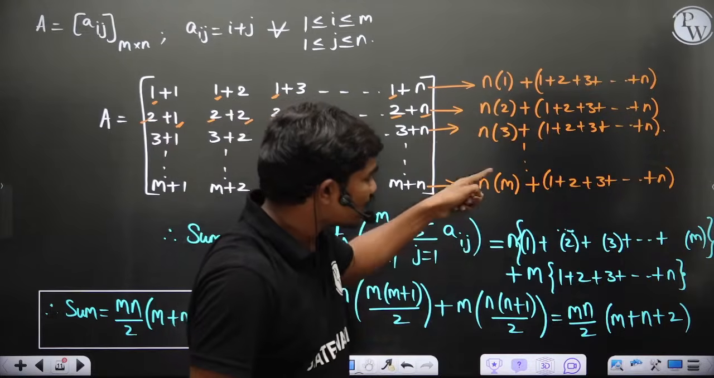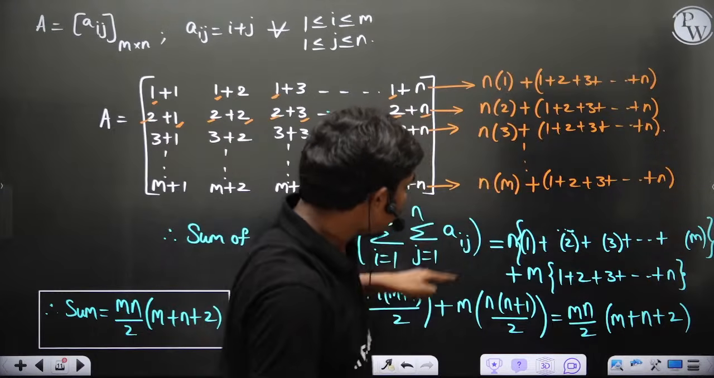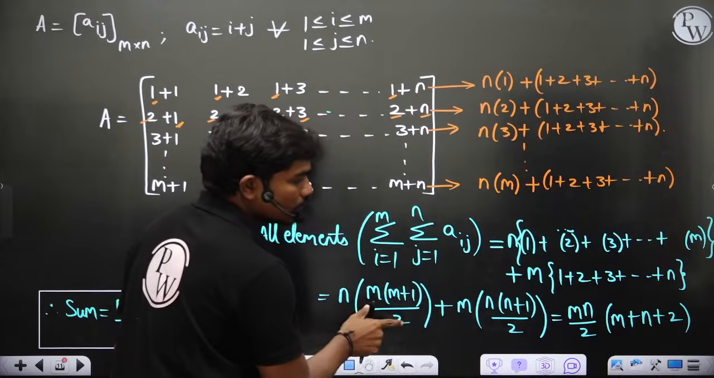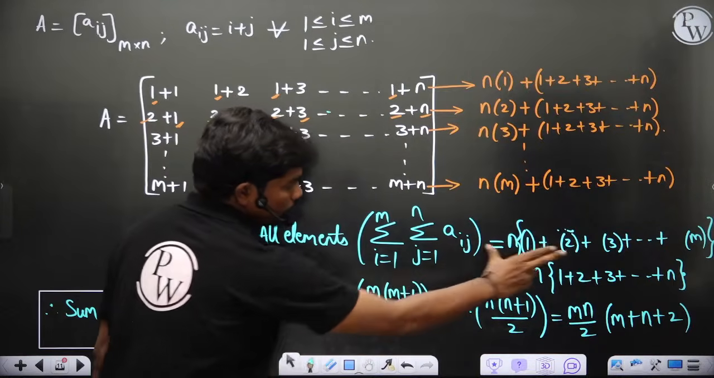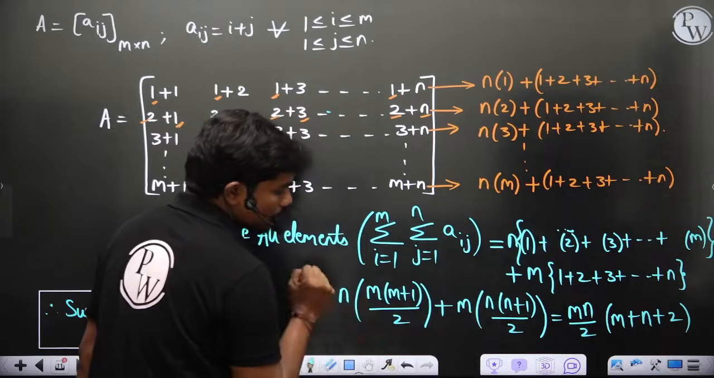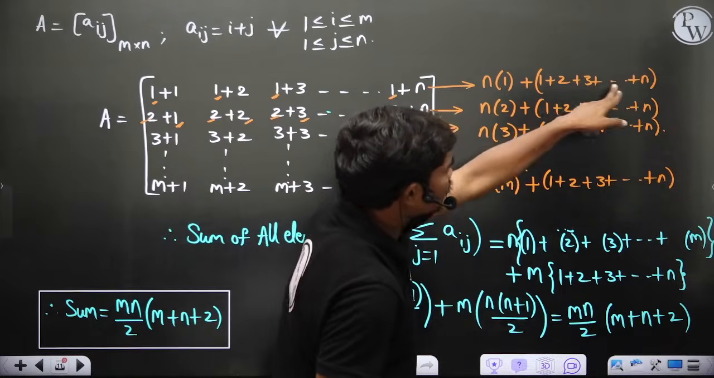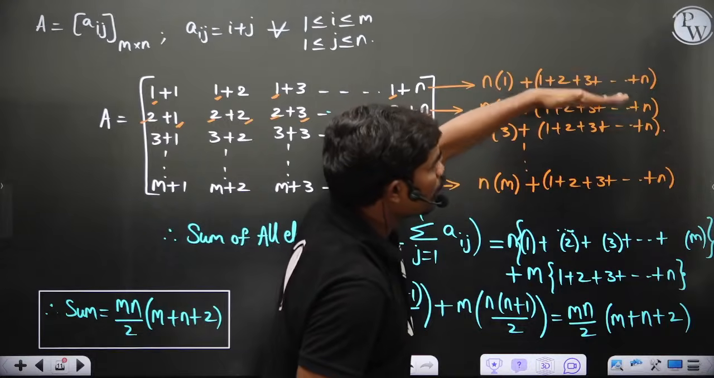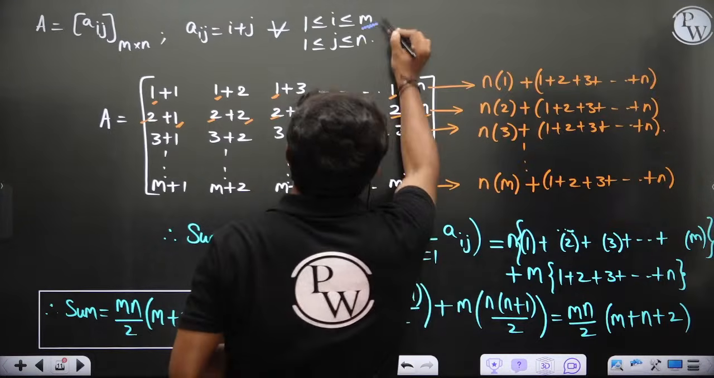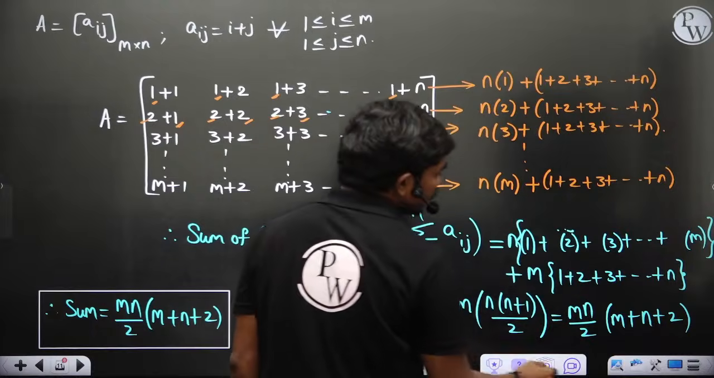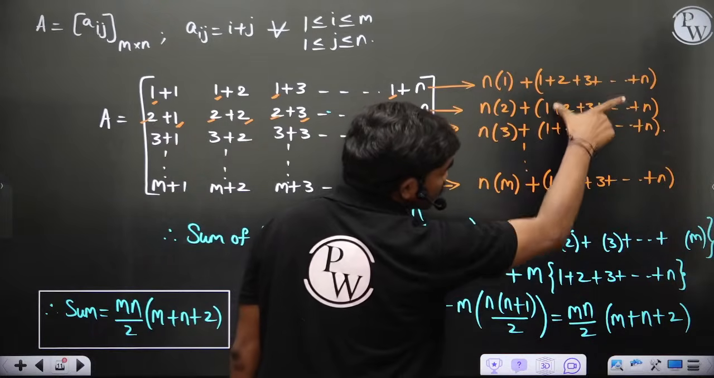So n, if I take common, I'll have this expression, and the sum of first m natural numbers is m into m plus 1 by 2. So this is n into the sum of first m natural numbers, m into m plus 1 by 2, plus. Now second, we have these terms. This term is common in all the steps, but total how many rows do you have? It's an m by n matrix, so total you will have m times of this term.